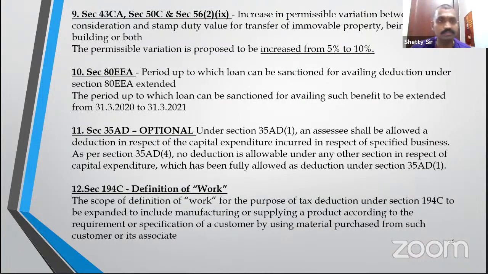Yeah. So next is 43CA. This I already told you. Up to 110% now. 5% under 105%. Now they increased that up to 110%. 80EA extended up to 21. I said 35AD is now an optional section. Then work includes all this manufacturing supply related work.